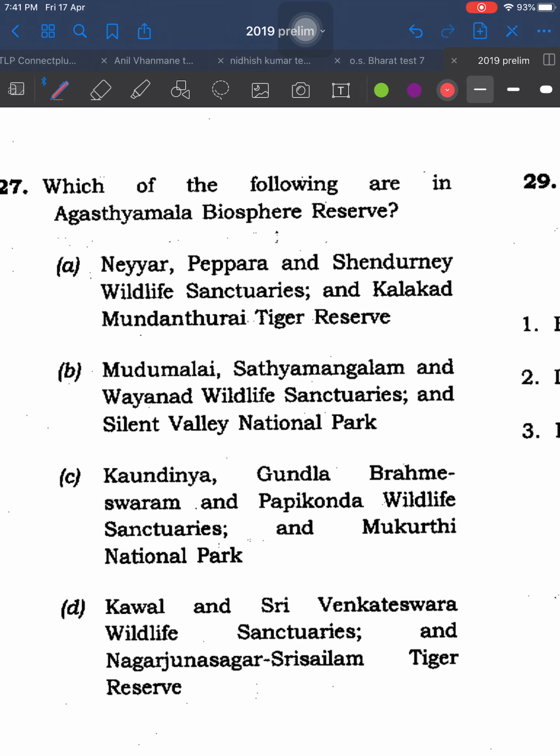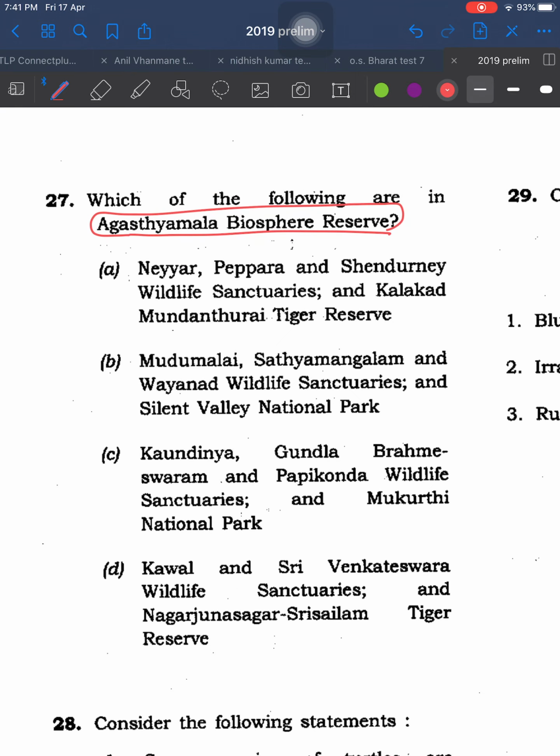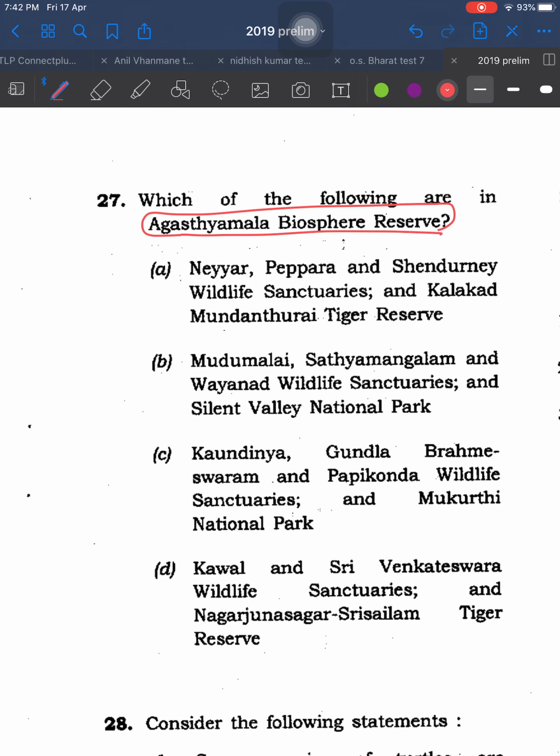Which of the following are in Agastyamalai Biosphere Reserve? Now it is one of the tricky questions. Firstly, you should know where the Agastyamalai Biosphere Reserve is situated. In general, this is the map of Kerala. Even if you know that the Biosphere Reserve is in Kerala, that won't help you in solving the question. You must know whether it is situated in the northern part of Kerala or southern part of Kerala. Only then you can easily solve this question.